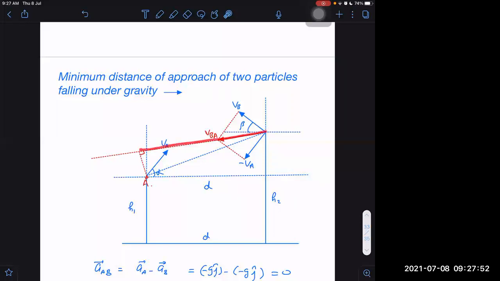In vector form, I will take the dot product of the displacement of B with respect to A with the final position of B with respect to A. That should be equal to 0. By vector form also we can get it if we are stuck and it is appearing complicated. When the geometry is simple, we should use that. Otherwise we can go for the vector approach.